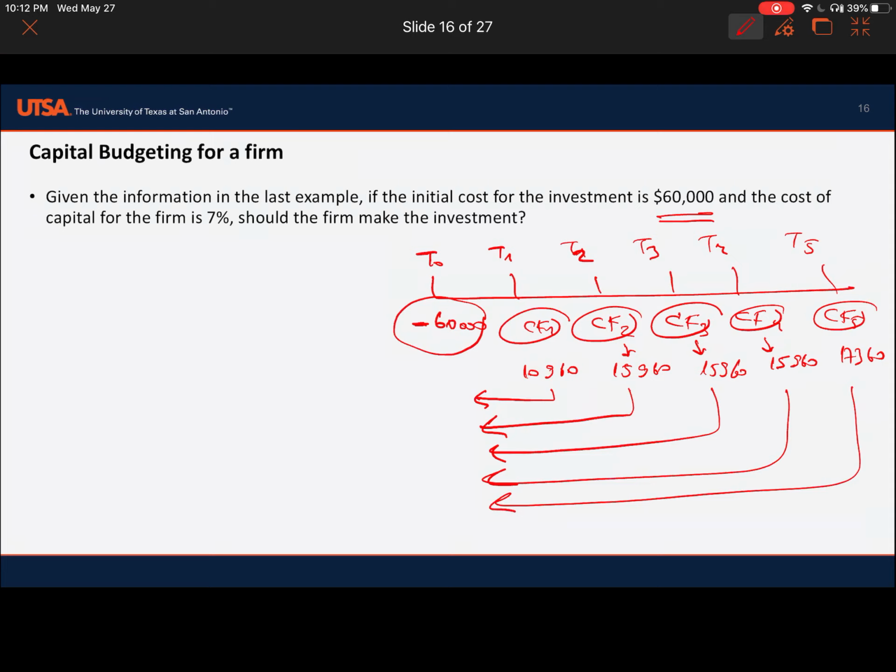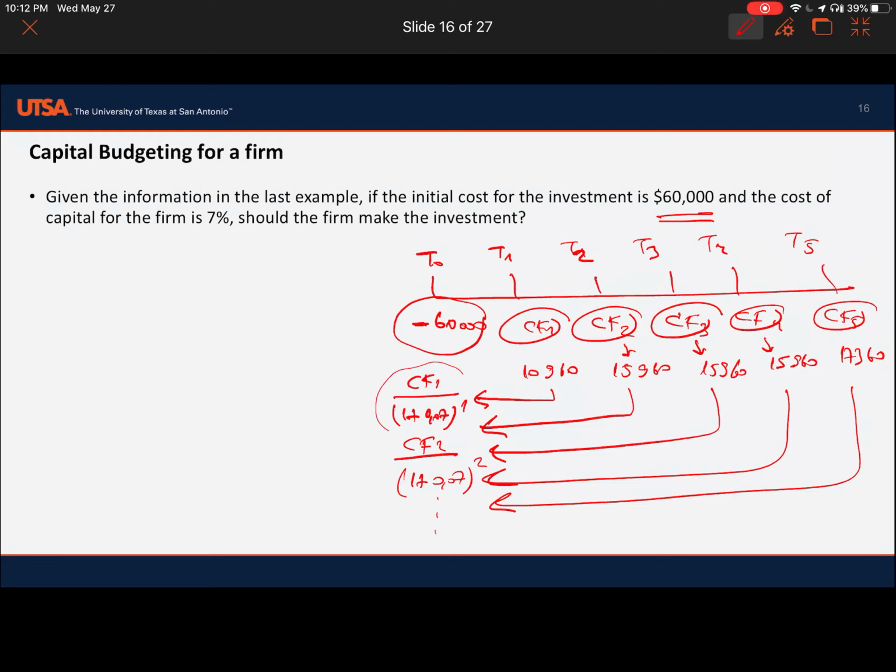What is the present value of cash flow 1? Cash flow 1 over 1 plus the cost of capital, which is 7%. What is the discounted cash flow for time 2? Same, we write cash flow 2 over 1 plus 0.07 to the power of 2, and we calculate all the cash flows between time 1 and time 5.